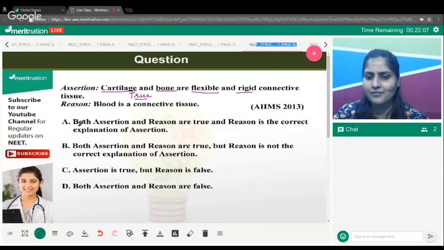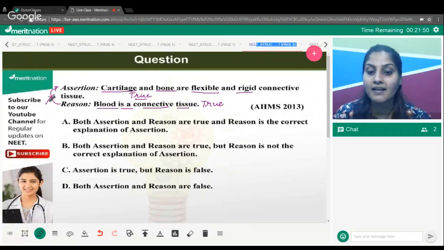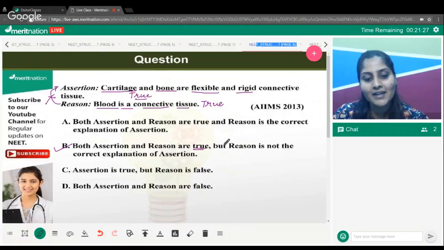Now let's go to the reason for the assertion. The reason says that blood is a connective tissue. The reason is right, but the reason is not explaining the assertion. Both the statements are right in themselves, but the reason is not the explanation of the assertion. Blood is a connective tissue. Cartilage and bone are also flexible and rigid, but how is the reason substantiating the assertion? So we arrive at option B: both assertion and reason are true, but the reason is not the correct explanation of the assertion.